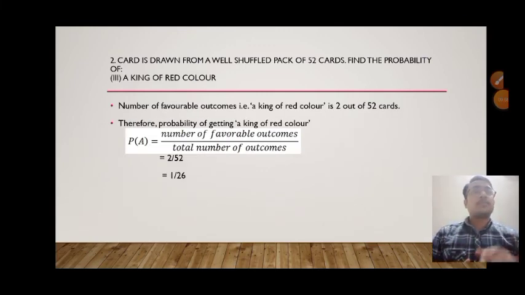Let us see the next. A card is drawn from a well shuffled pack, same question, and we have to get a king of red color. How many kings of red color are there? The number of favorable outcomes, that is the king of red color, is 2 out of 52 cards. Therefore the probability of getting a king card of red color is 2 out of 52, that is 1 divided by 26 if we simplify that.